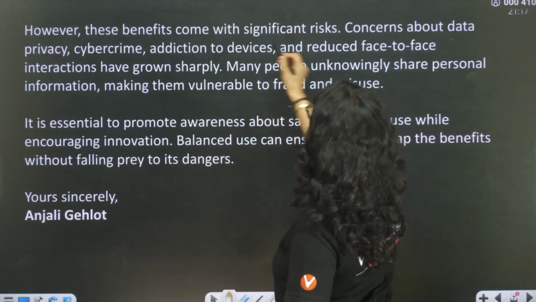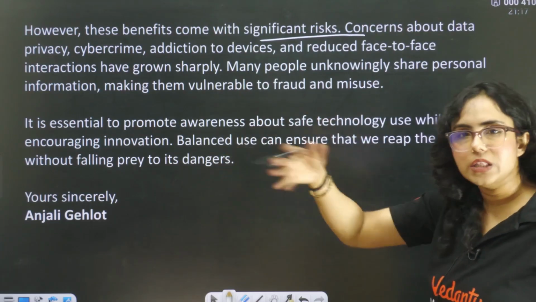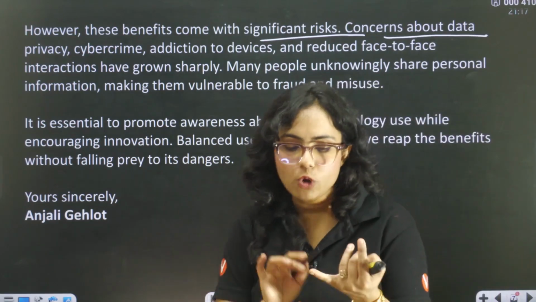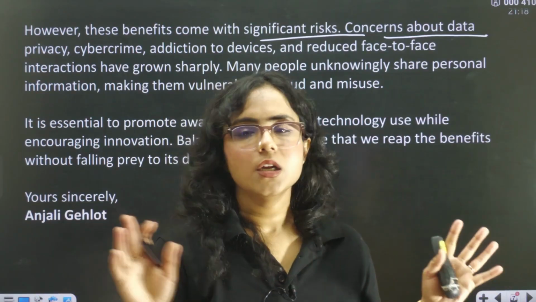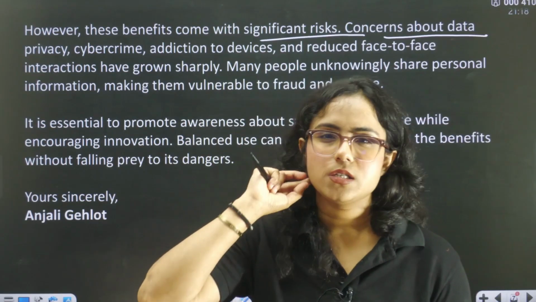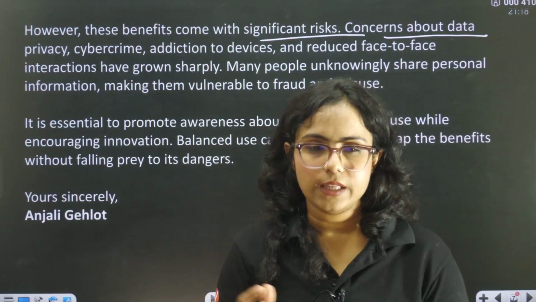Now, however, these benefits come with significant risks. Now, you will also talk about the risks that come with all these benefits. So, concerns about data privacy, like there is no privacy. If you have a photo in your phone, that means that photo is on the internet. Some company or the other always asks for permissions, like we can access this, we can access that, and we just accept in the blink of an eye, like okay, right? So they have access to our camera, our photo library, everything that we have in our phone, and our phone is like our complete life.